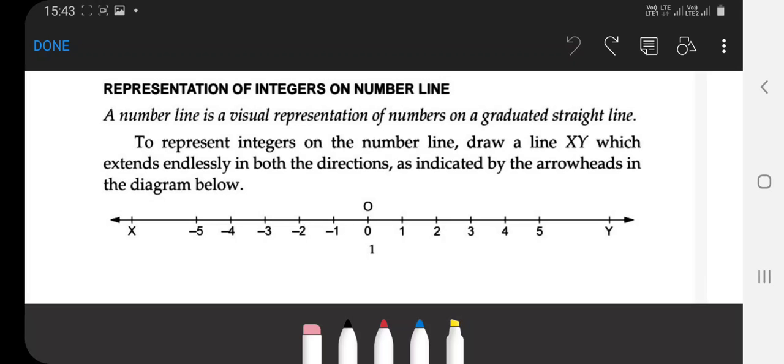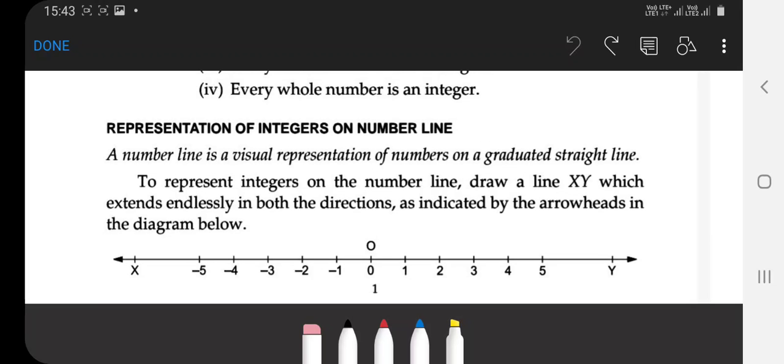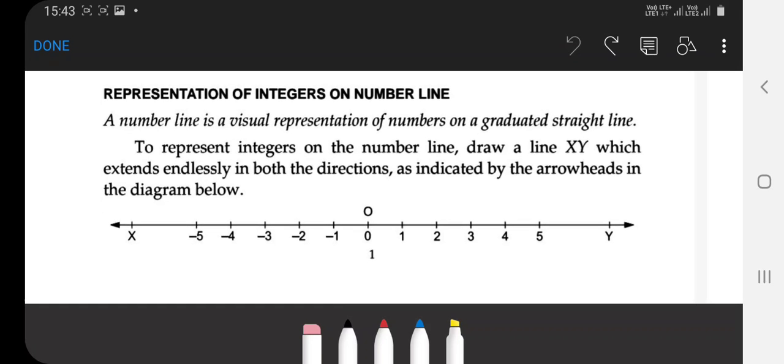So to represent integers on the number line, draw a line. Suppose here is the line, given x and y, which extends endlessly with the help of arrows.